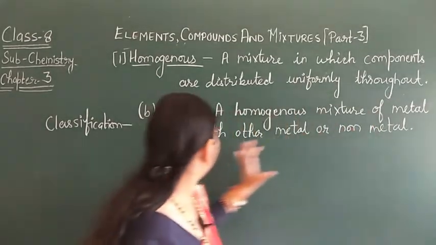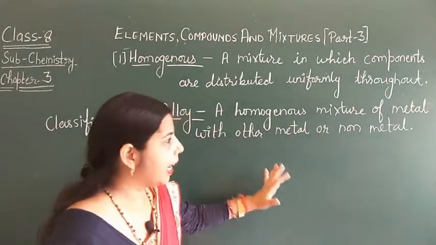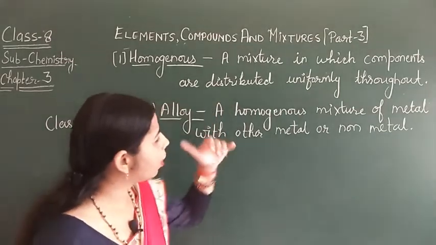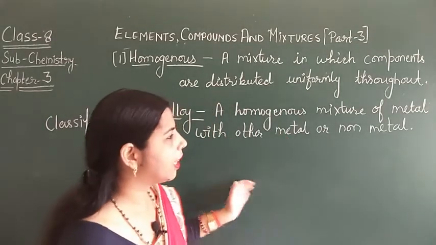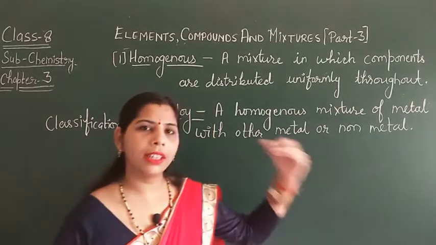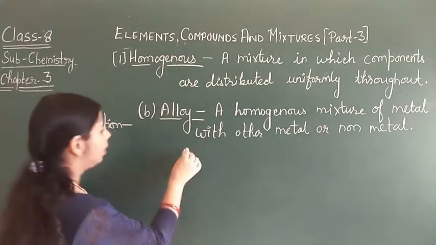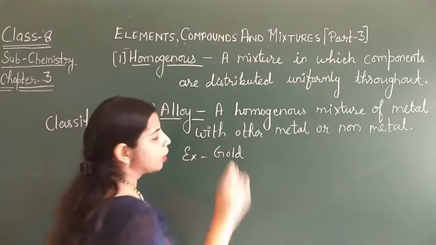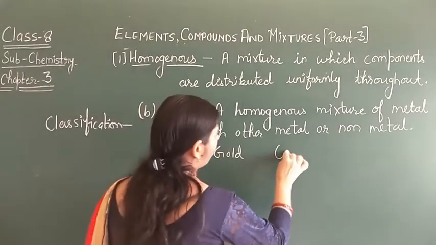When the alloy is formed, the components are heated at a very high temperature, so that solidification happens and then the alloy is formed. For example, gold, which is an alloy of copper and gold.